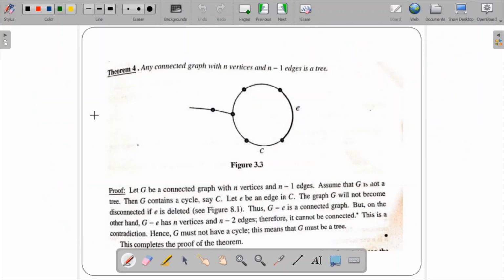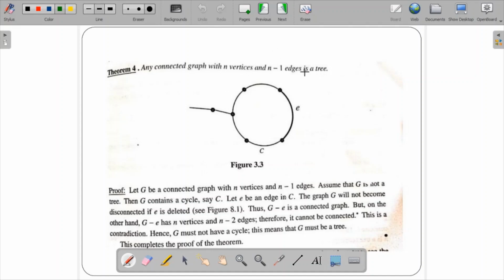Next is theorem 4. What it states is that any connected graph with n vertices and n minus 1 edges is a tree. So what do we mean by a connected graph? From each vertex, it should be able to move to any other vertex. So any connected graph with n vertices and n minus 1 edges is a tree. Here a proof has been given.